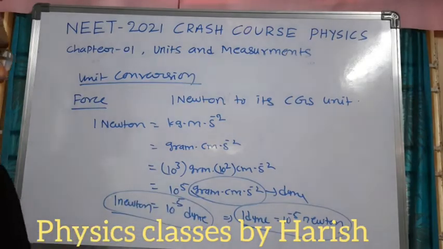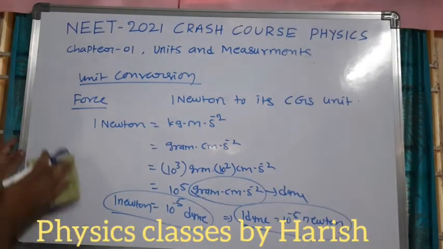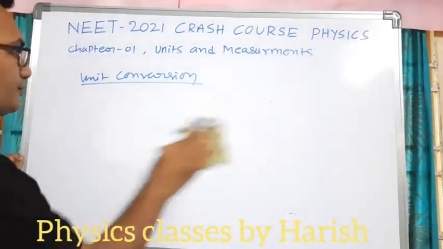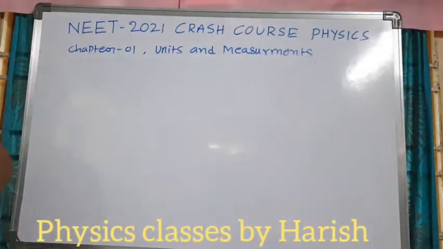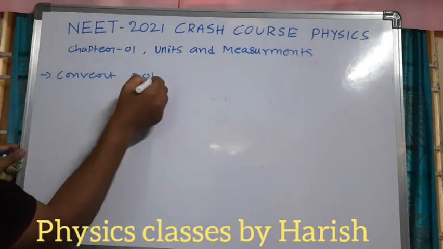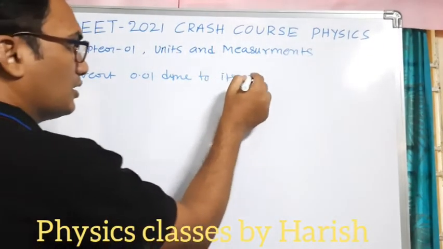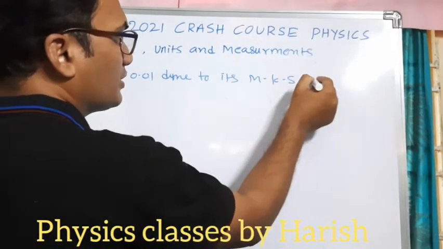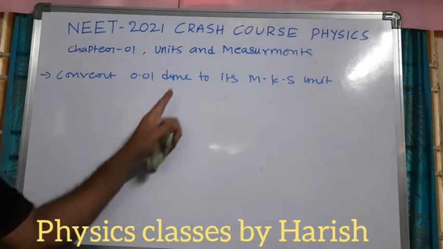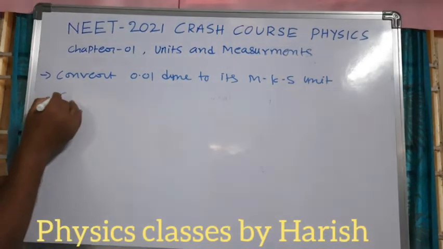This is the way we can convert the physical quantity unit from one system to another system. Next one, we'll see with a numerical. Convert 0.01 dyne to its MKS unit. Here dyne is nothing but the CGS unit of force, and that force unit we have to write in the MKS system.